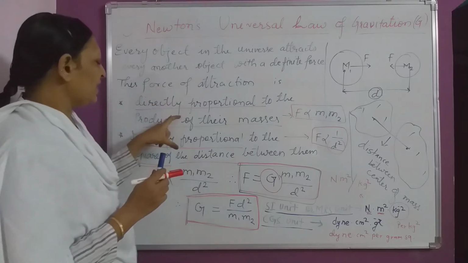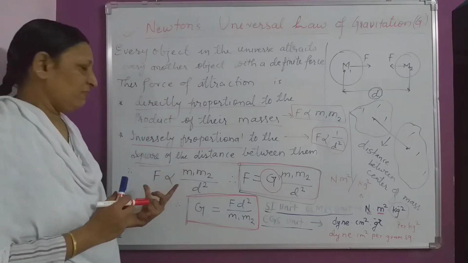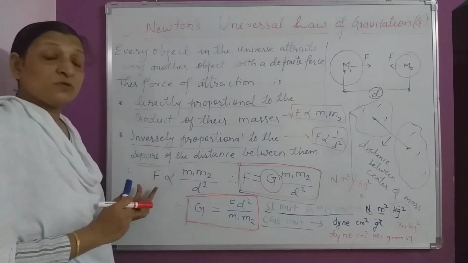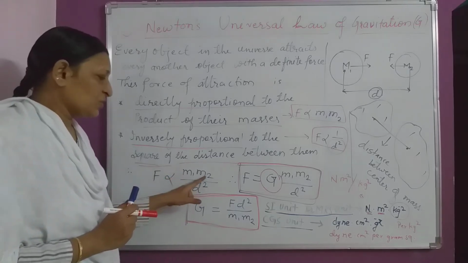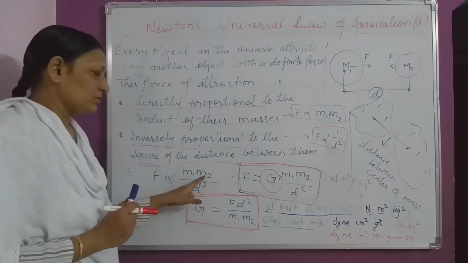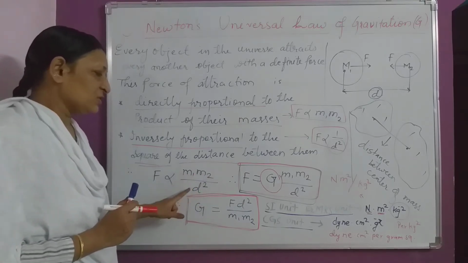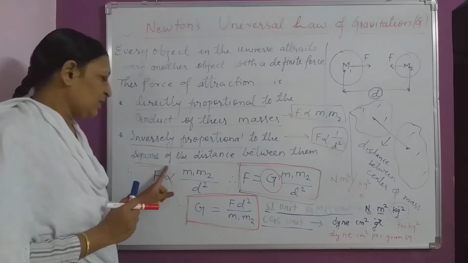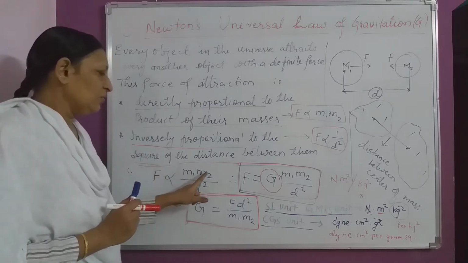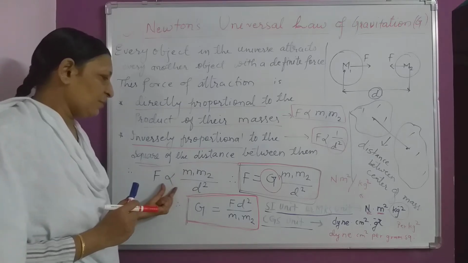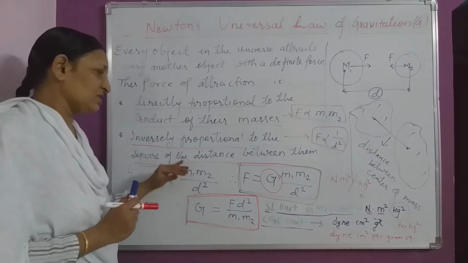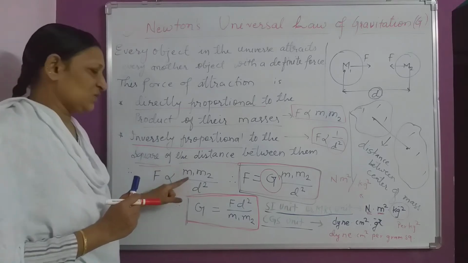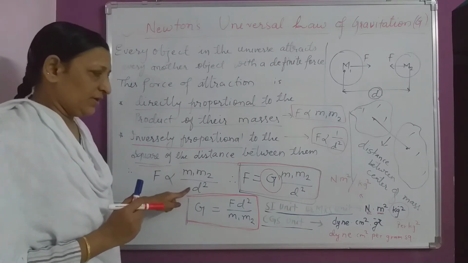If both these relations are put together, then we can express it as: force is directly proportional to the product of the masses and inversely proportional to the square of the distance. F is directly proportional to m1 into m2. Since it is directly proportional, we keep the product of masses in the numerator, and since it is inversely proportional to the square of the distance, we keep that in the denominator.